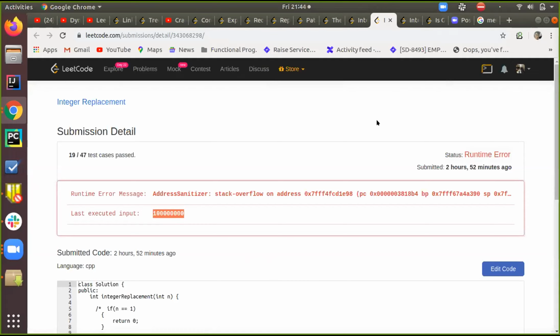Because this will be a big array, right? Huge array. It will be 2 to the power 32, right? In those cases, the array size will be like int max, right? Yeah, that would be a problem.